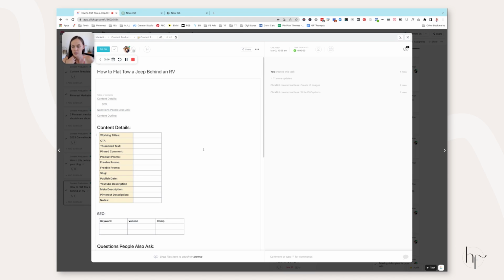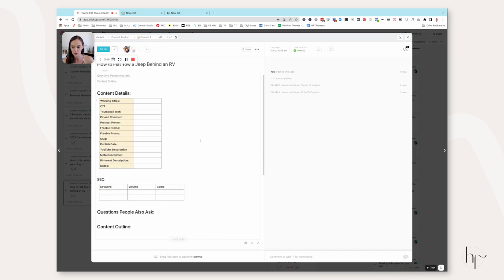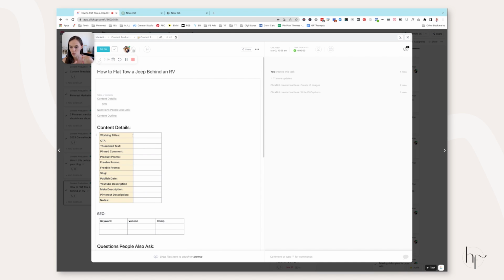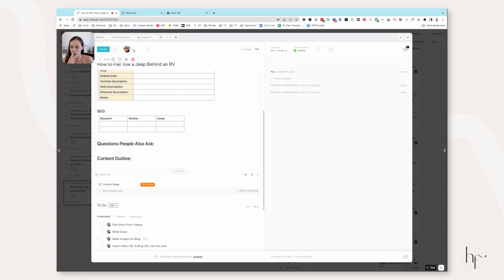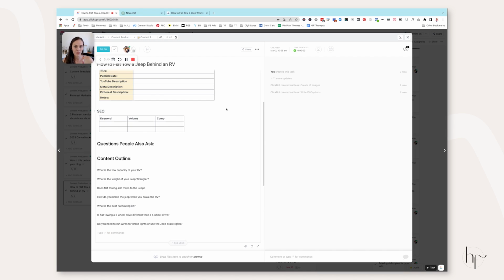So inside of this template, I have my full outline and all the details that I want included in my outline in here. And this is a template that's automatically applied by ClickUp. So I am going to go through and add my original research really quick, and I'll be right back. Okay, so I've done my original research here, which is peeling all of the things out of my brain that I know I am going to get questions on or I've gotten questions on in the past.